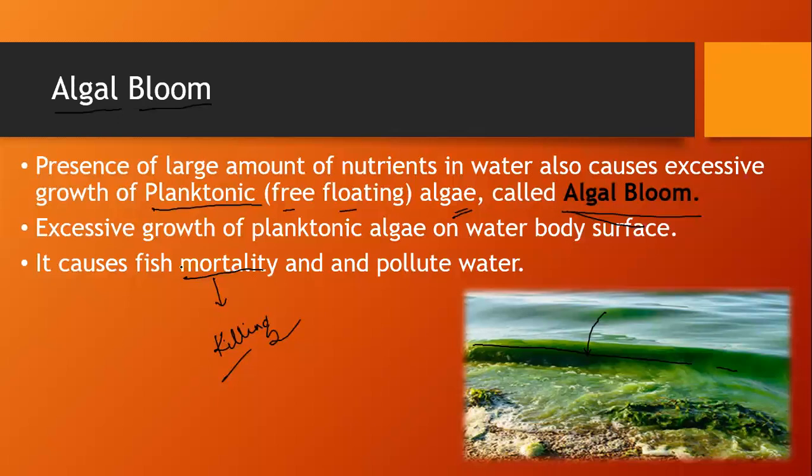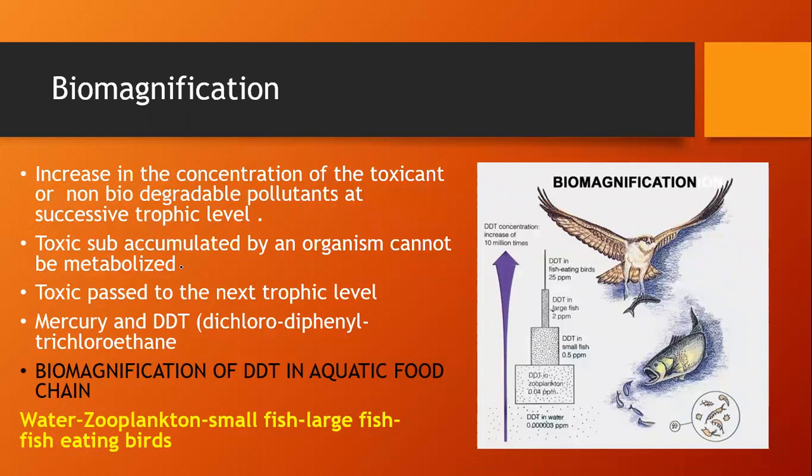So algal blooms are caused due to the large amount of nutrients in the water, and these free floating algae are known as algal bloom. Excessive growth of planktonic algae on the water body surface causes fish mortality, that means the death of the fish, and pollutes water. This is about the algal bloom.